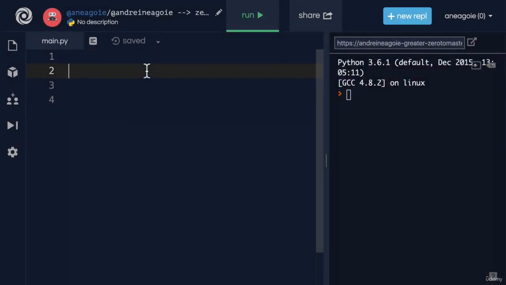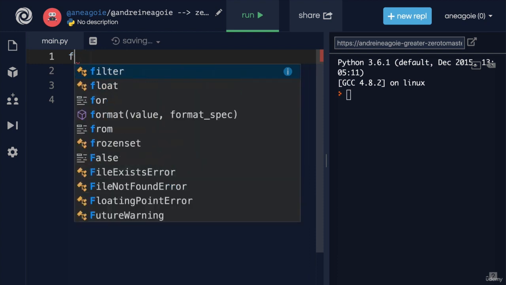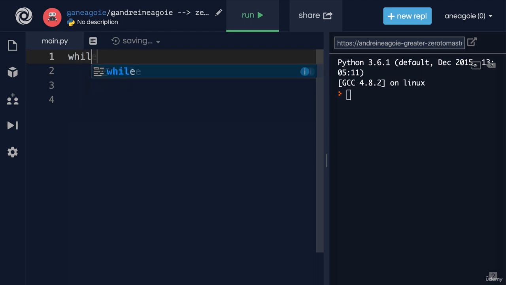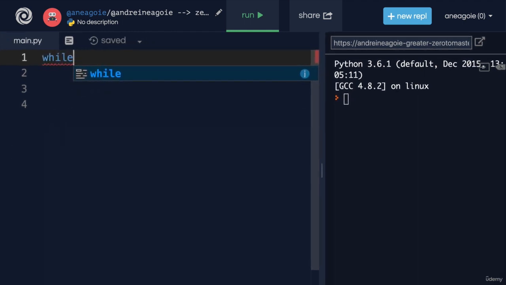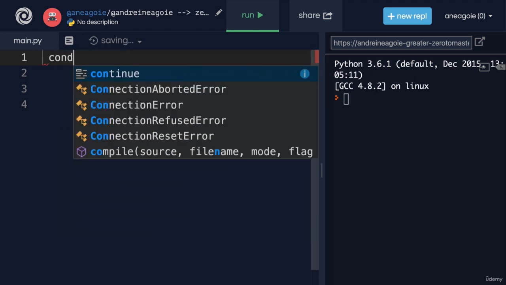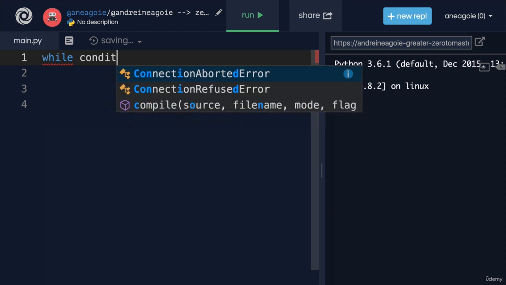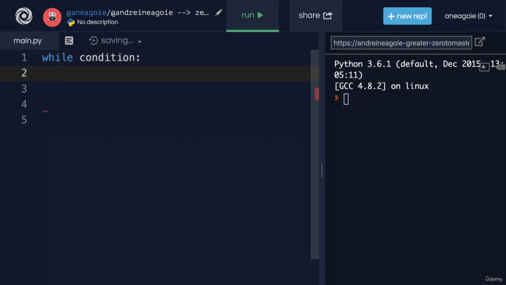Welcome back. Up until now, we've learned that with looping, we can use for. But there's actually another way for us to loop. And it's called, instead of a for loop, a while loop. A while loop is a little different in that we say while a condition is happening, do something. So you can see that there's a bit of a difference here. For example, I can say that while 0 is less than 50, do something.